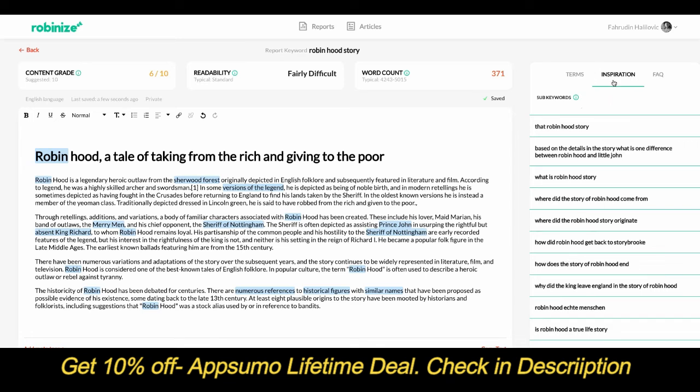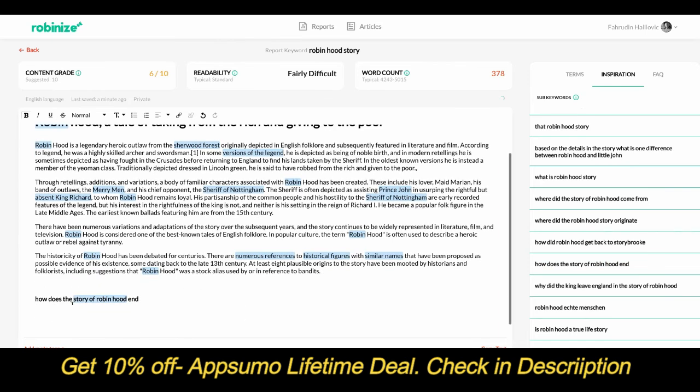So we know, for example, that a lot of people Google, how does the story of Robinhood end? So a smart way to use this inspiration tab is to actually copy questions from this list and answer them in your content. So for example, if I just copy this, paste it into my content, let's use a big H, and then actually use this as an H tag in my content. So it's not an H1 probably because that's up there, but it might be an H2 or an H3. I make an H tag of this, and then I simply just write content in here that I know is relevant to answer this question, and it will give me a chance to rank for not just my primary keyword, but also my long tail keywords. Pretty neat, huh?